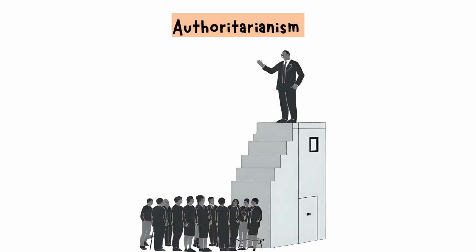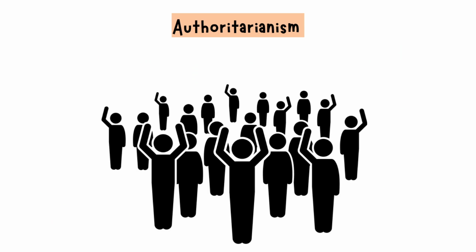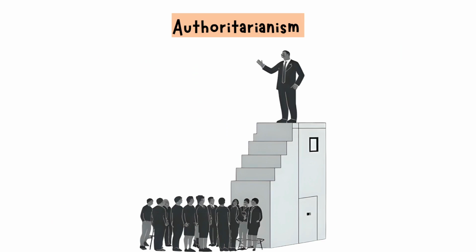Authoritarian governments often justify control by promising stability, order, or economic progress. It's the kind of rule where people may live peacefully, as long as they don't question power. Think of it as control disguised as protection.